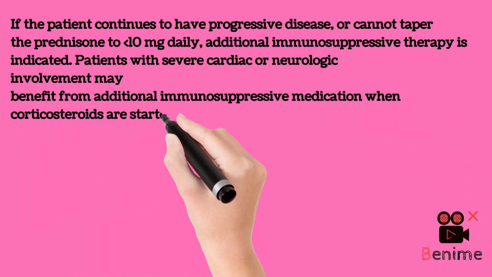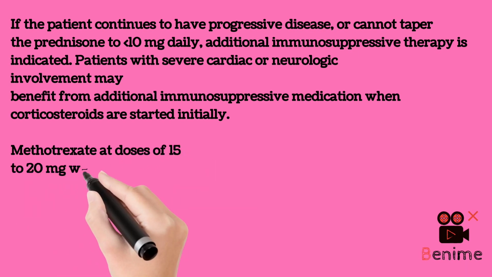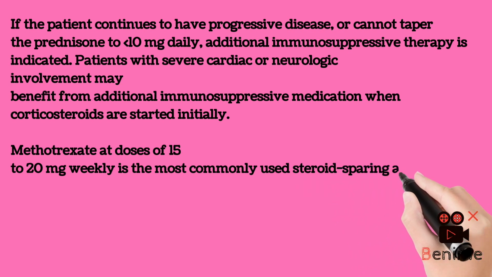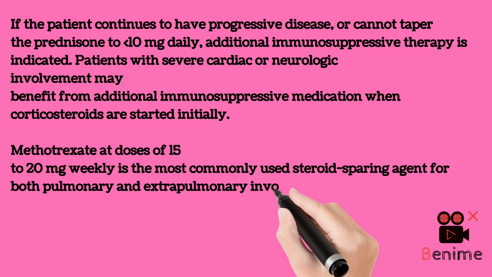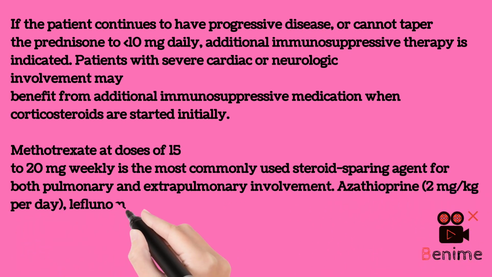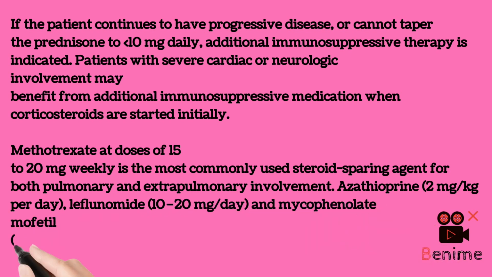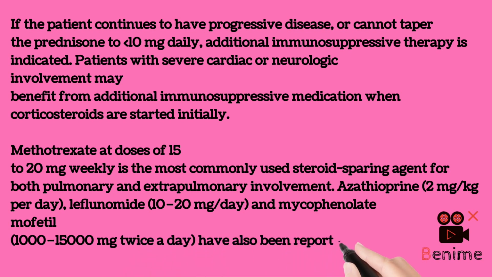Methotrexate at doses of 15 to 20 mg weekly is the most commonly used steroid-sparing agent for both pulmonary and extrapulmonary involvement. Azathioprine 2 mg per kilogram per day, leflunomide 10–20 mg per day, and mycophenolate mofetil 1000–1500 mg twice a day have also been reported as effective.